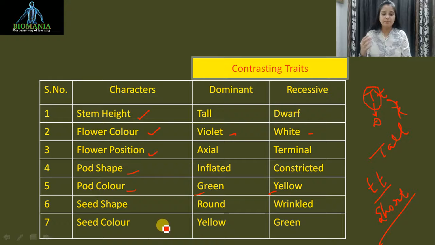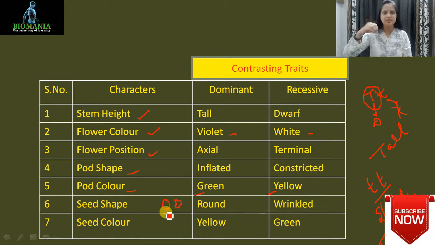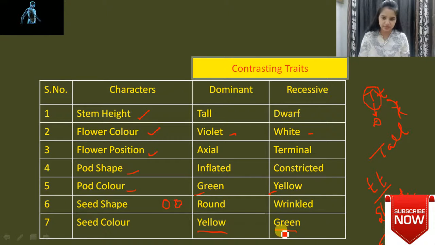Now seed shape, it can be round or it can be the wrinkled one. Yes, not small round, big round, not like that. It can be round, either small or big, doesn't matter. Or it can be wrinkled. Seed color, it can be green or it can be yellow. Here remember that the yellow one is the dominant trait and the green one is the recessive trait.